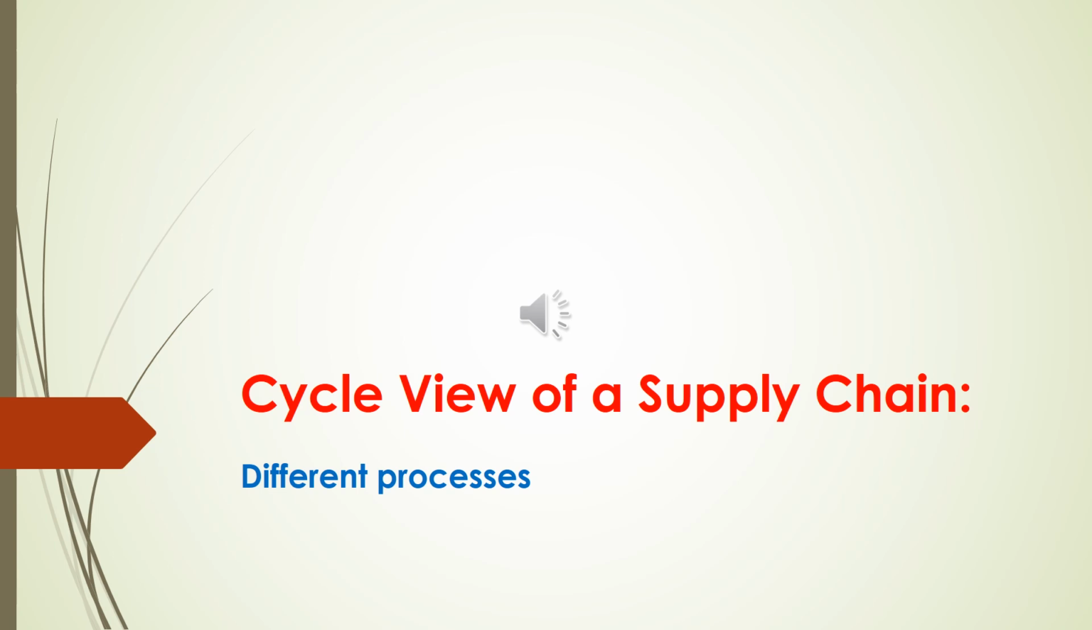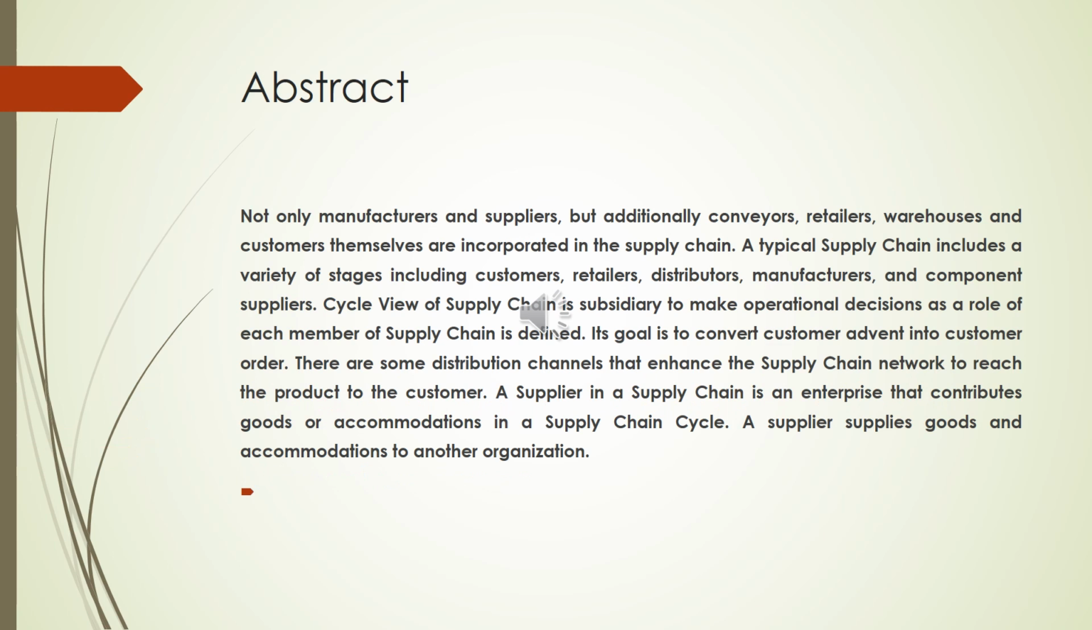Cycle view of a supply chain, different processes. Not only manufacturers and suppliers, but additionally conveyors, retailers, warehouses, and customers themselves are incorporated in the supply chain. A typical supply chain includes a variety of stages including customers, retailers, distributors, manufacturers, and component suppliers.